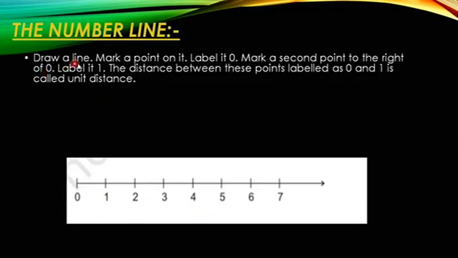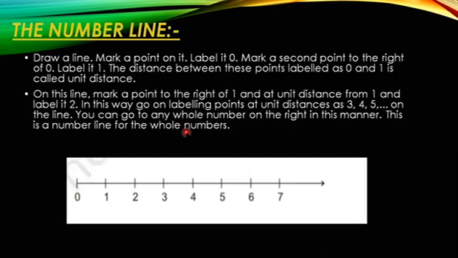Draw a line, mark a point on it, and label it 0. Mark a second point to the right of 0 and label it 1. The distance between these points labeled 0 and 1 is called the unit distance. From 1 to 2 also, the same distance should be kept. In such a way you have to arrange the numbers.